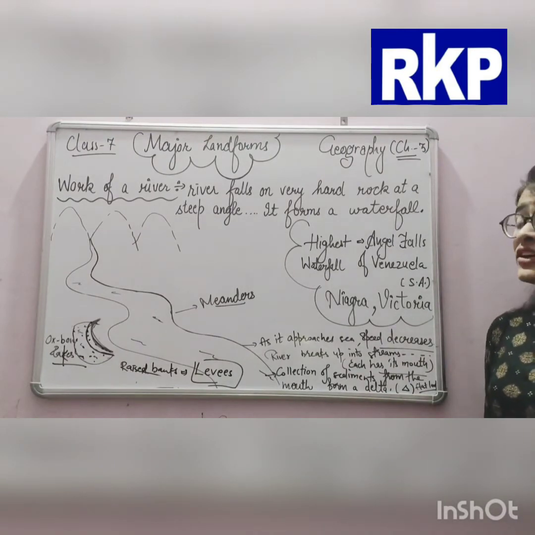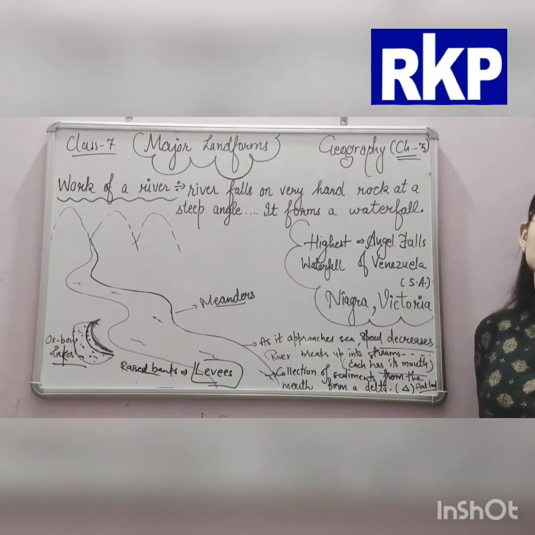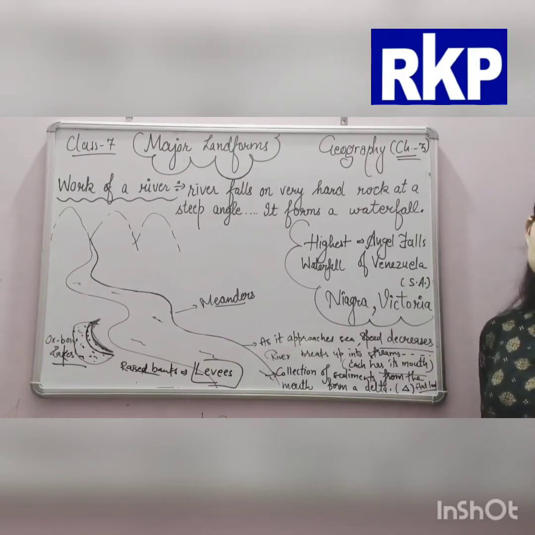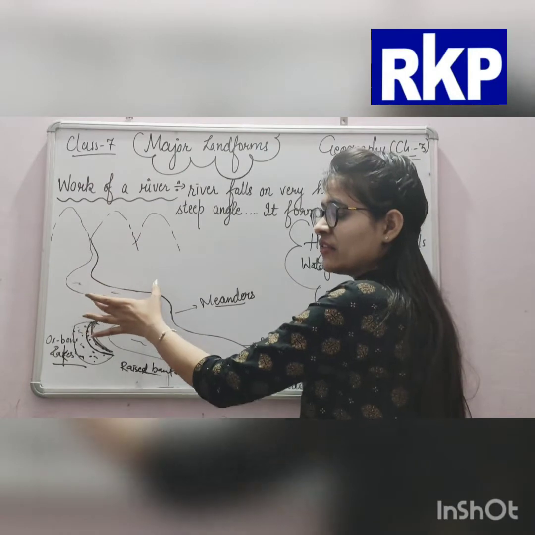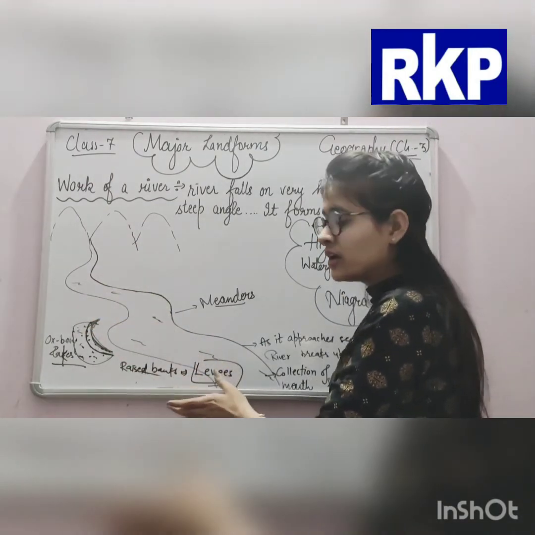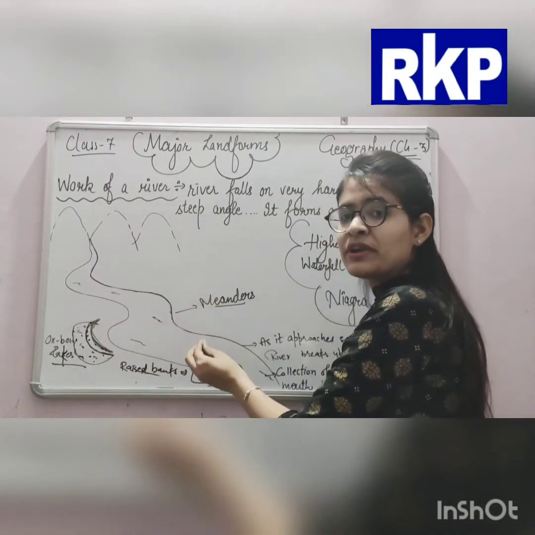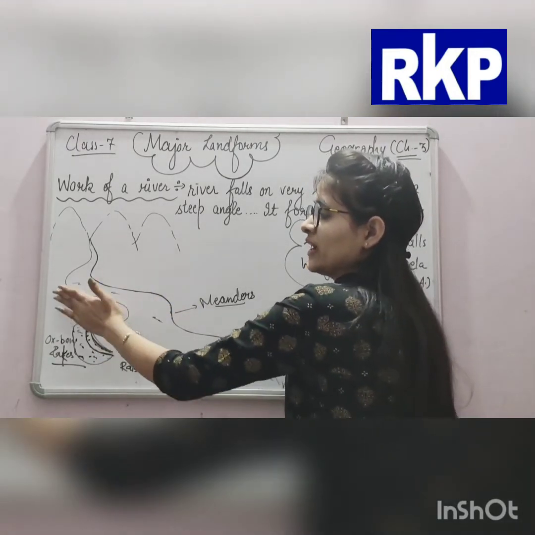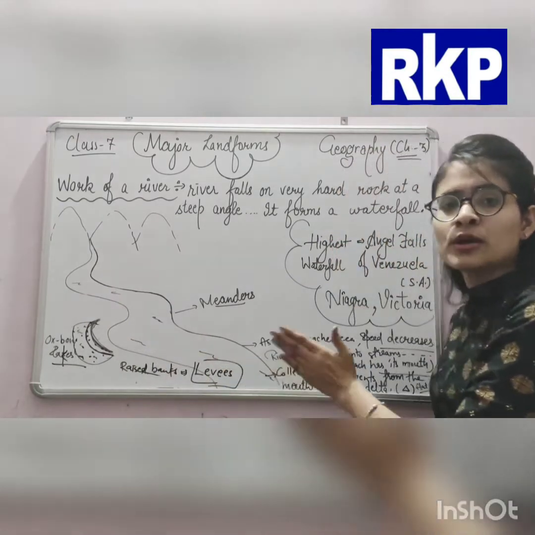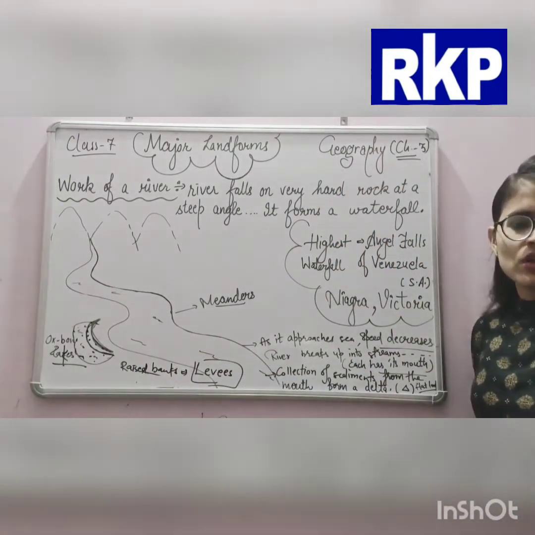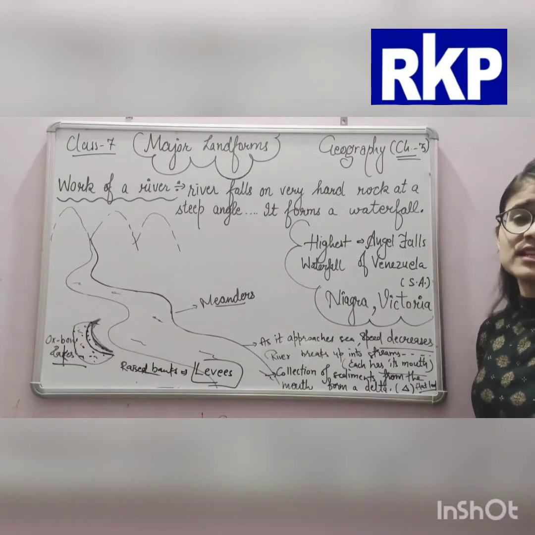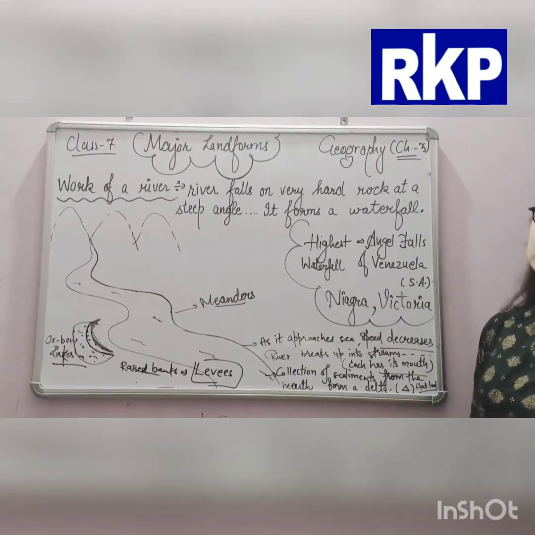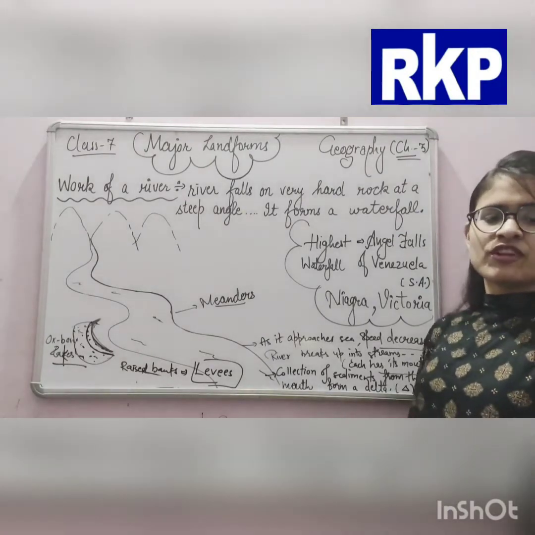Now, as it floods, it deposits a layer of soil along its bank. I told you, if it's leading to flooding, then what will happen? The eroded material that will be carried away by the flood will be deposited at the bank of the river. Okay, so this leads to the formation of floodplains.